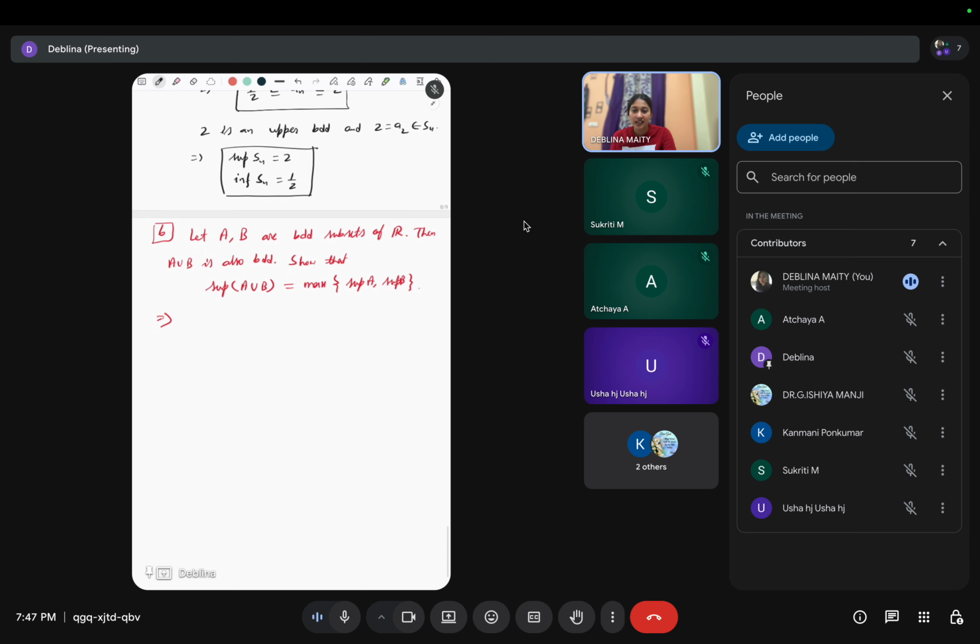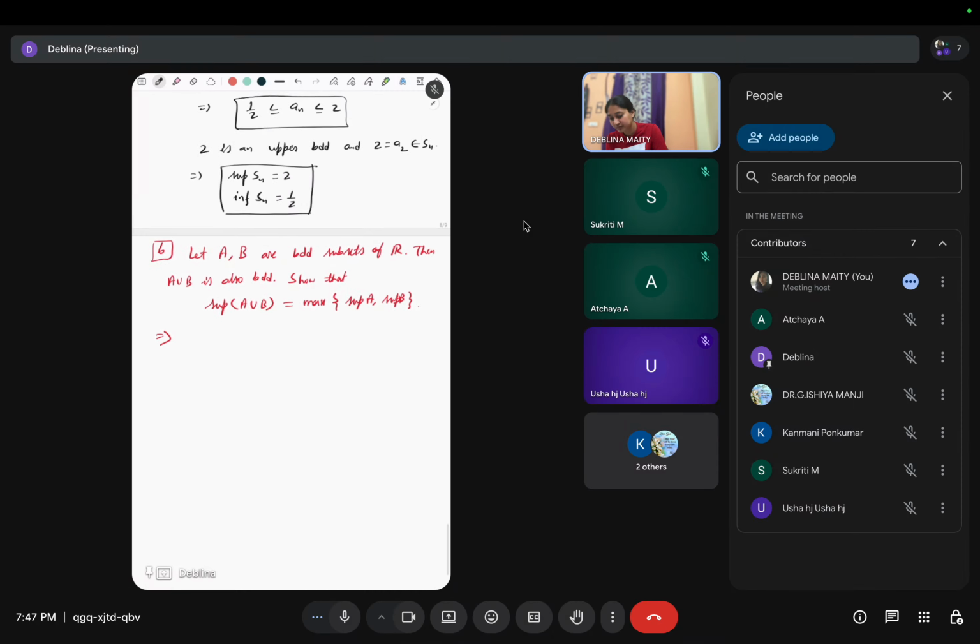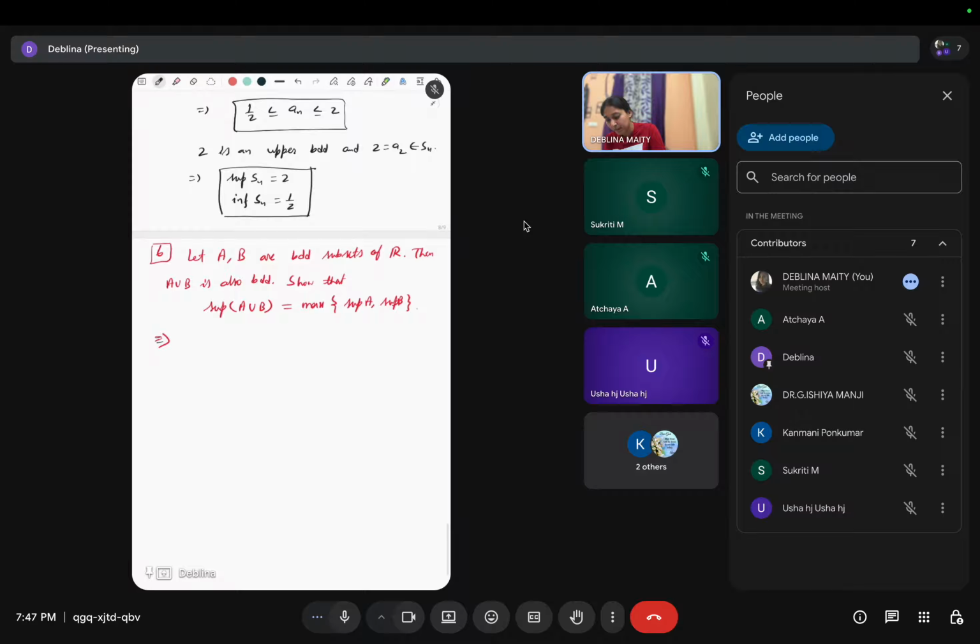So it is clear, right? If A, B are bounded, then A union B is also bounded. So it is bounded by the maximum of the bounds of these two, A and B, right? So now we will prove that the left hand side is less equals to the right hand side, and the right hand side is less equals to this number. Then this is equal, right?